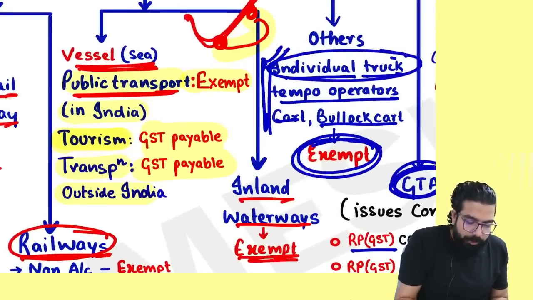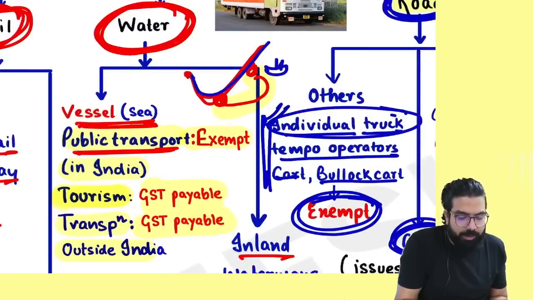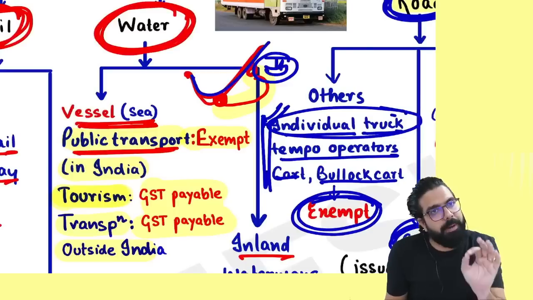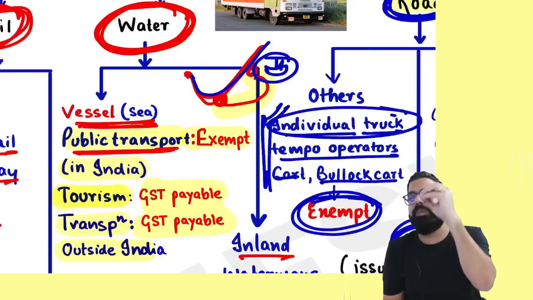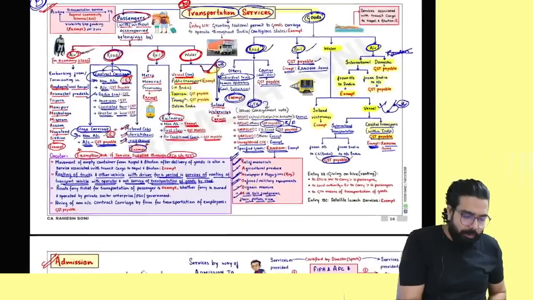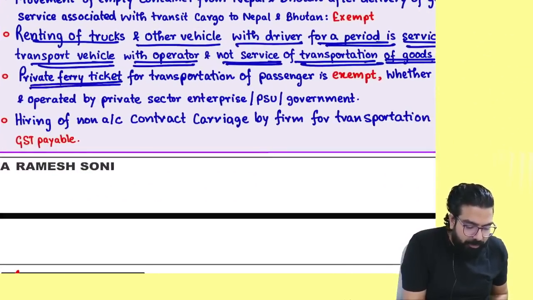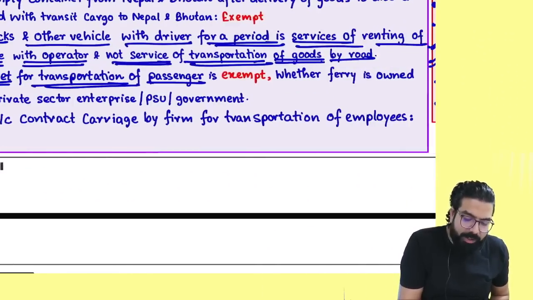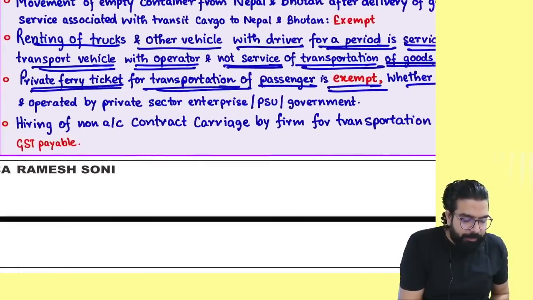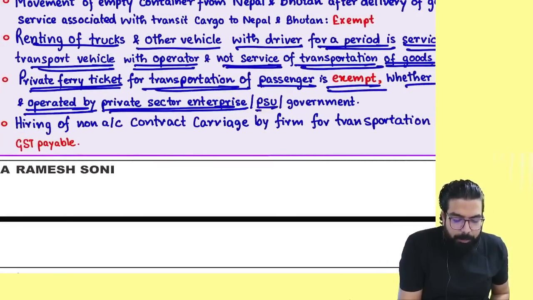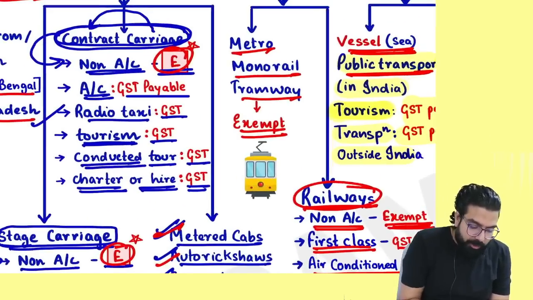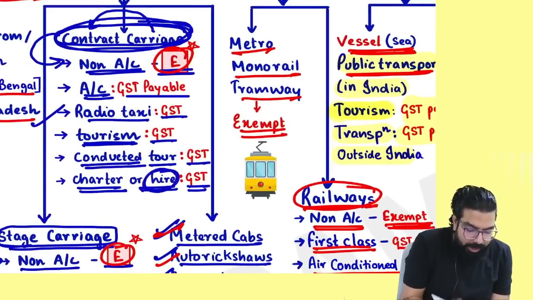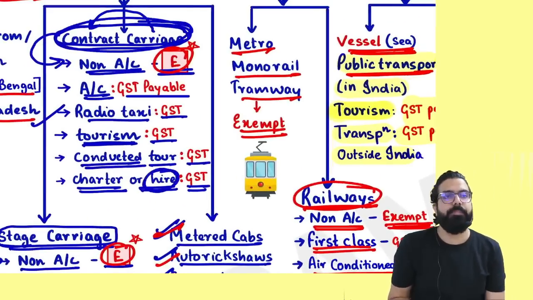In this coastal transportation, what happens? A ferry is run. Remember, this ferry can be run by the government. This ferry can be run by whom? Any private sector. Ferry is always public transport and ferry will always be exempted. They have clarified over here that private ferry ticket for transportation of passengers is also exempt, whether the ferry is owned and operated by the private sector, PSU, or it is run by the government. Tell me one thing, this contract carriage, if I take it on hire, is it taxable or is GST payable?